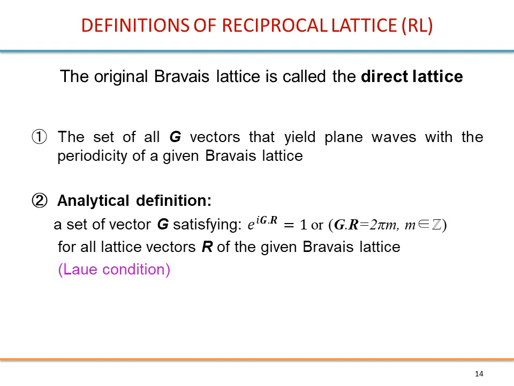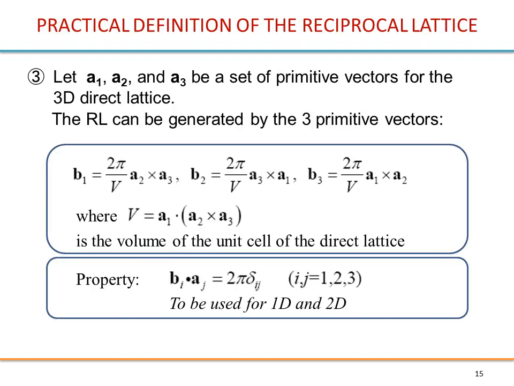And there is a convenient third definition of the reciprocal lattice shown here. So we have a set of primitive vectors a1, a2, a3 in 3 dimensions. And we can generate the primitive vectors of the reciprocal lattice b1, b2, b3 using just this set of equations.